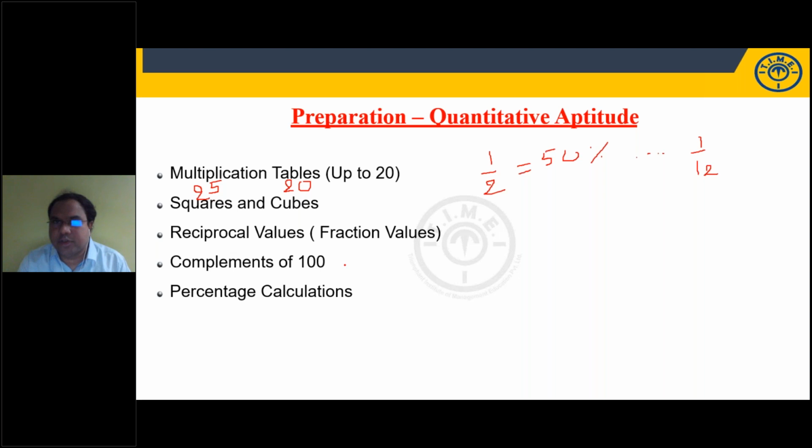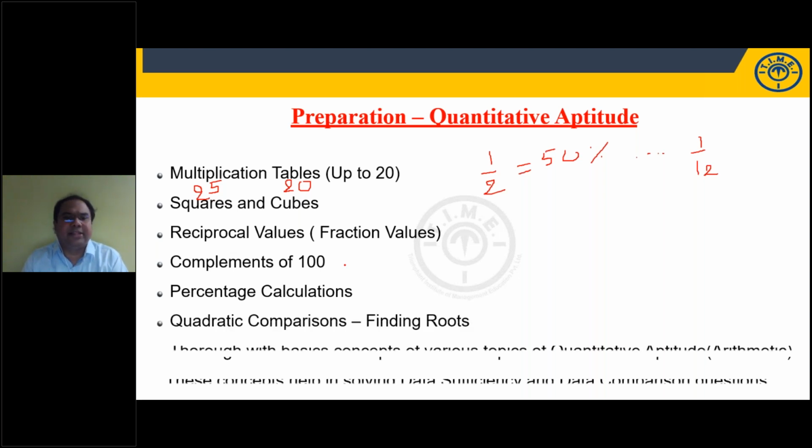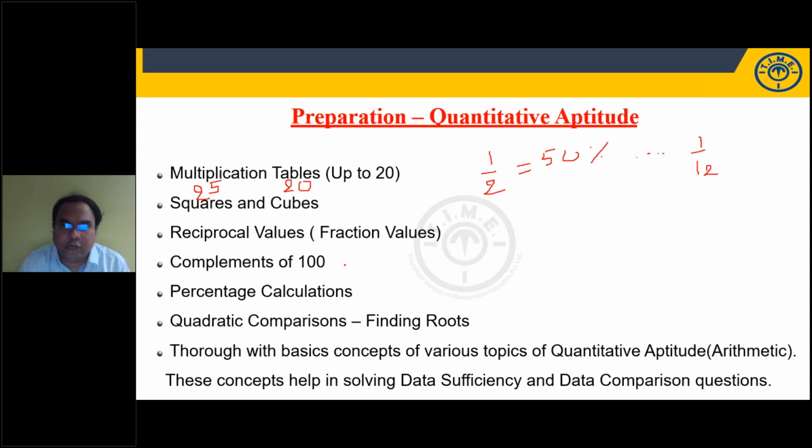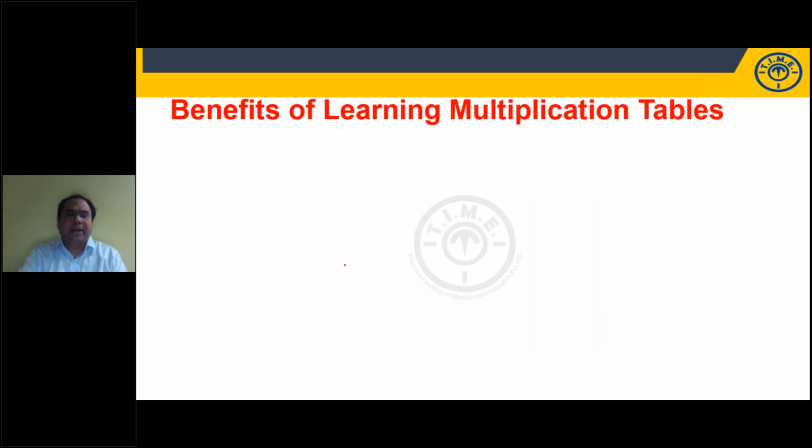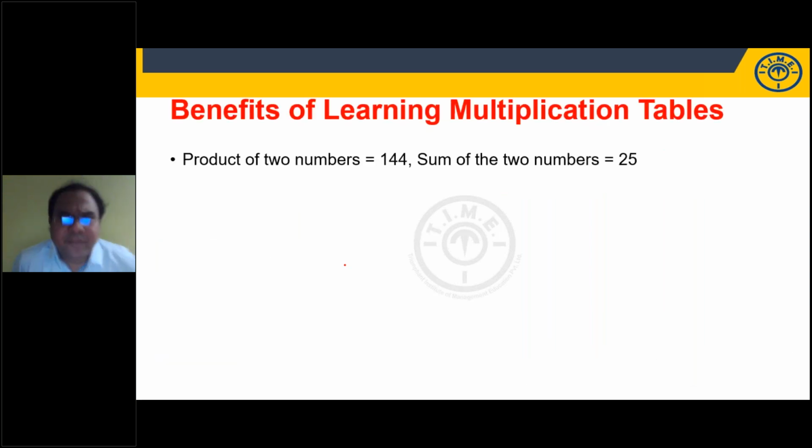Percentage calculations. We'll also see 1 or 2 percentage calculations. You should be good at percentage calculations, quadratic comparisons, finding roots, and should be thorough with basic concepts of various topics of quantitative aptitude. These topics will also help you in your data sufficiency as well as in your data comparison. Right. Let us look at the benefits of learning multiplication tables. Now we are entering into the subject. Actually, let's focus on this.